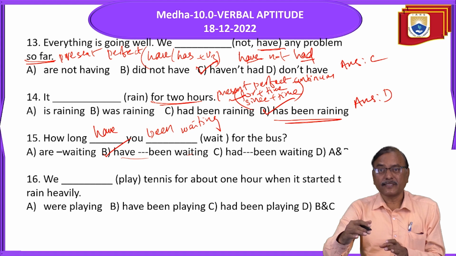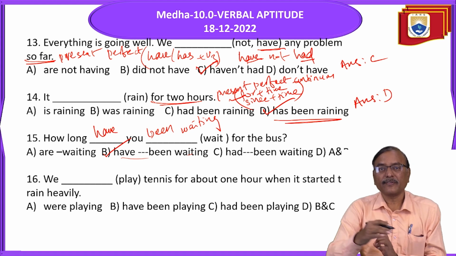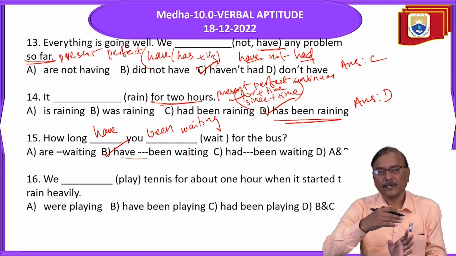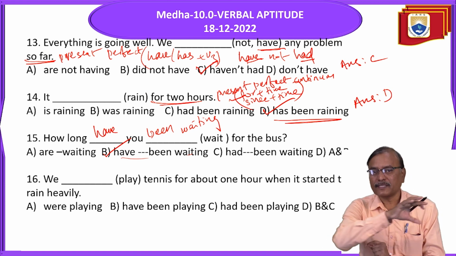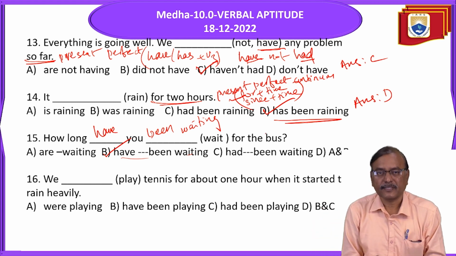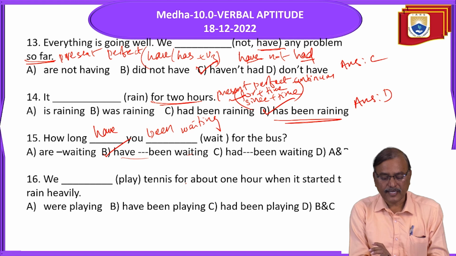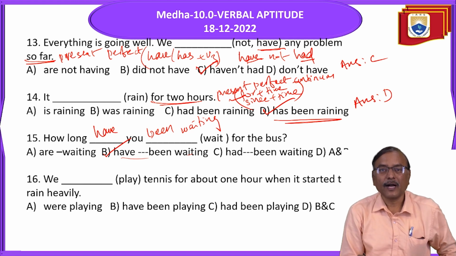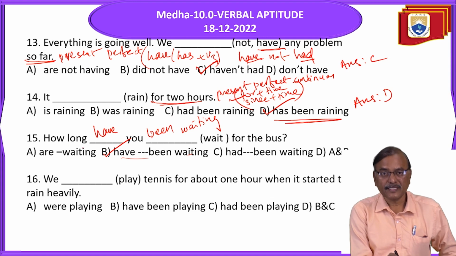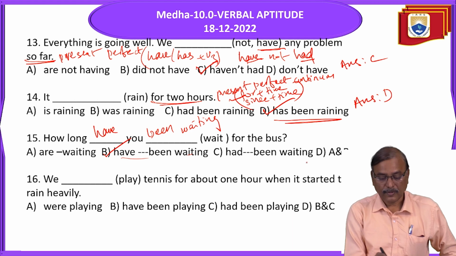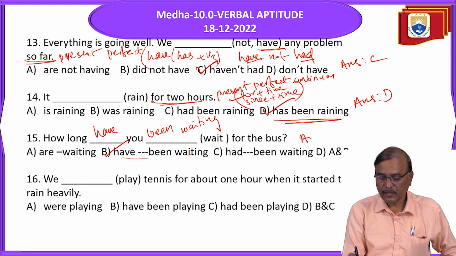For how many hours have you been waiting for the bus? Or how many minutes? So when for plus time is there, it is present perfect continuous tense. Since it is a question, keep have before the subject. How long means for how many hours have you been waiting for the bus? The answer is here B.